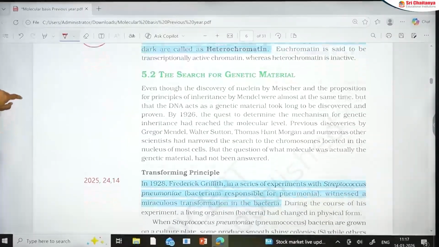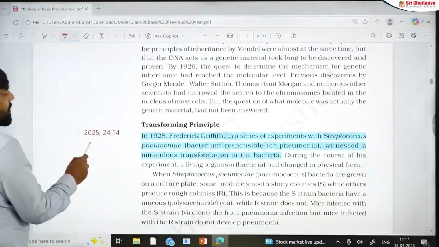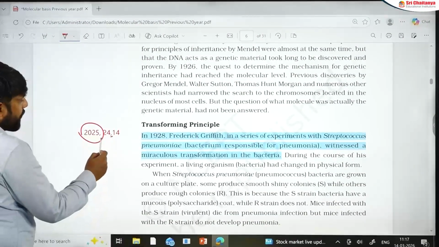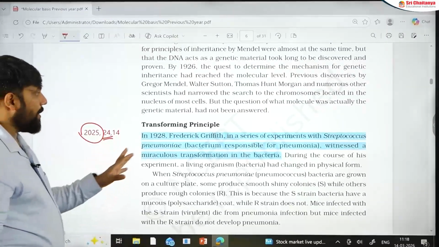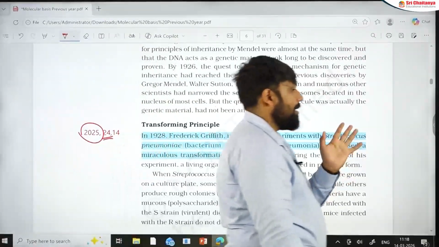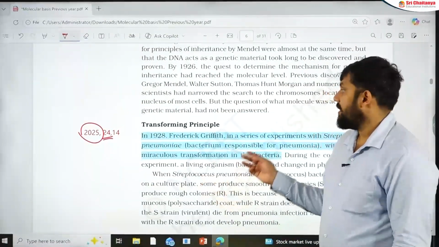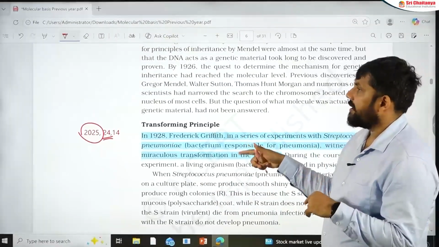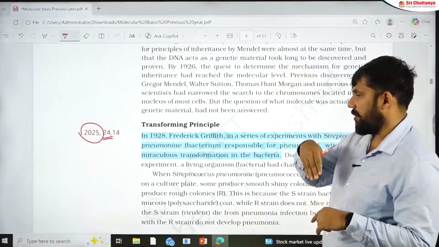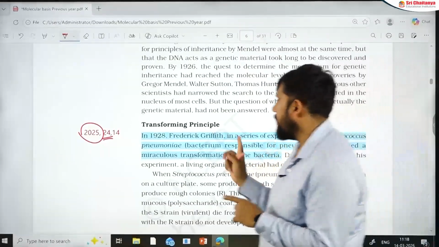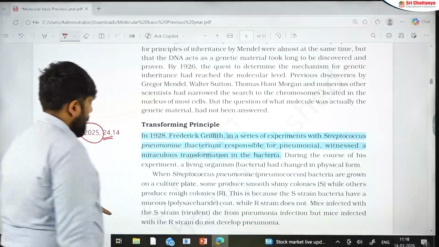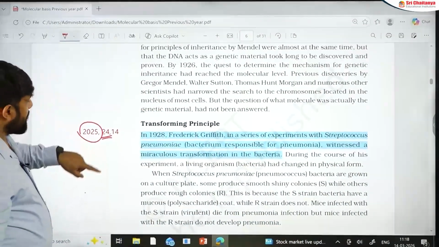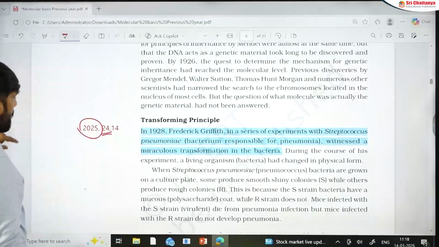Now the next part is search for genetic material. Recently a question appeared from this also. In 2024 also you had a question. Important part, Frederick Griffith. I told you, out of all the experiments, the Griffith experiment is covered, or a matching question actually came in which you have to join Griffith and the other scientists. Important portion: what are the bacteria involved? Which is the R strain? What is the S strain? All those parts have to be done.